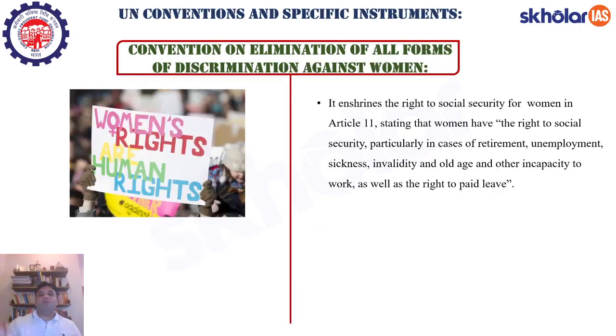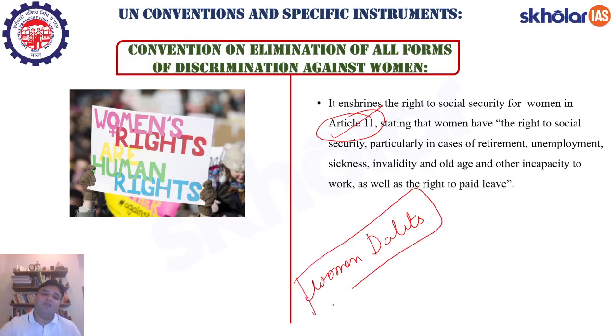Okay. So, this particular convention enshrines the right to social security for women in Article 11. So, Article 11 is very important from the point of view of, again, the Convention on Elimination of All Forms of Discrimination Against Women. Women perhaps suffer the most intense kind of discrimination in the world, not just in India, but in the world. Why? We say that Dalits in India or the Shudras in India suffer from social disabilities, right? You add women Dalits in India, then they are the sufferers of the highest form of social disabilities, right?